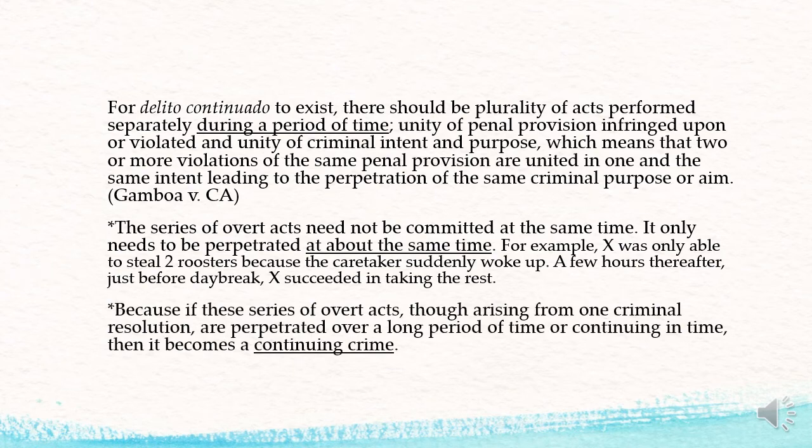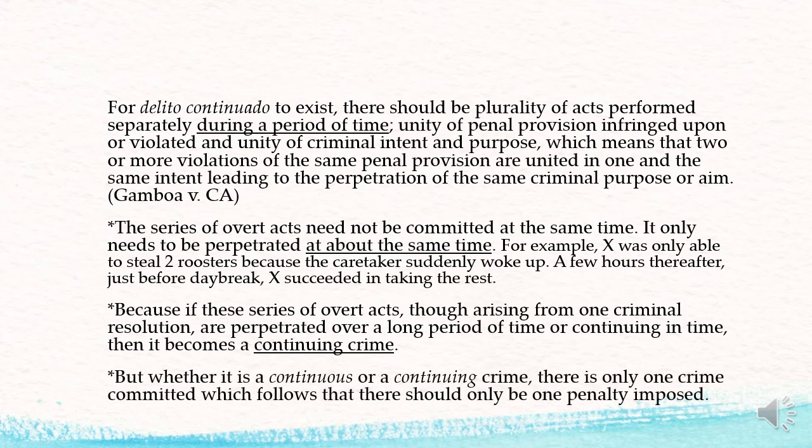Because if this series of overt acts, though arising from one criminal resolution, are perpetrated over a long period of time or continuing in time, then it becomes a continuing crime, no longer a continuous or continued crime. But whether it is a continuous or a continuing crime, there is only one crime committed, which follows that there should only be one penalty imposed.